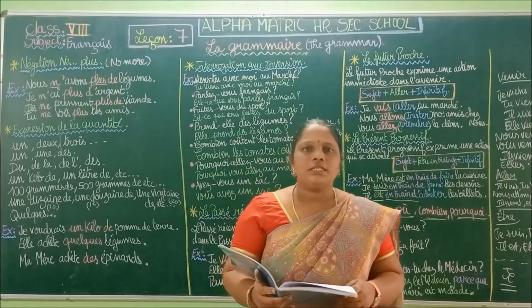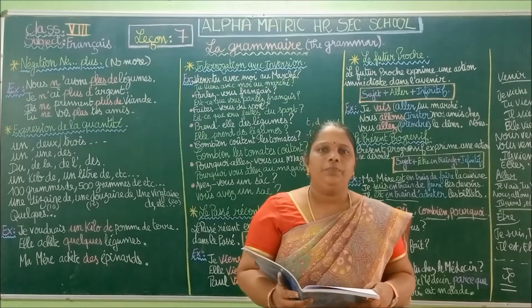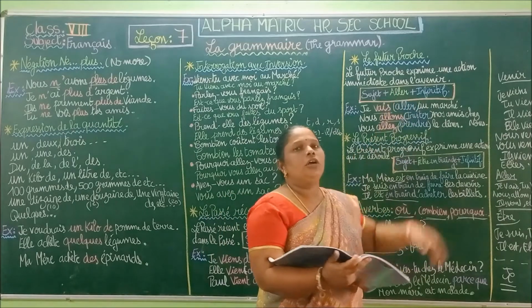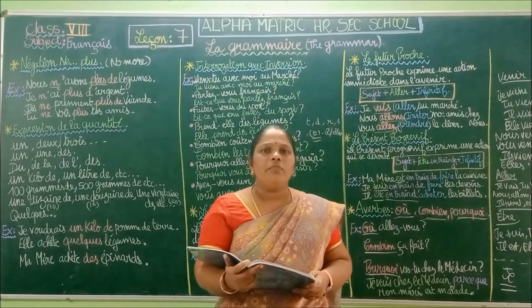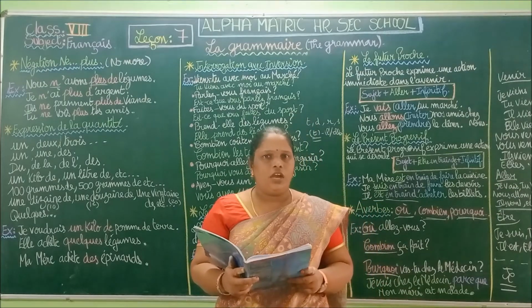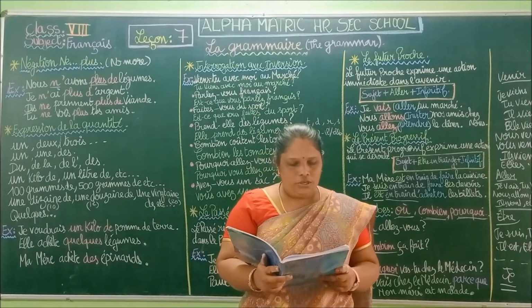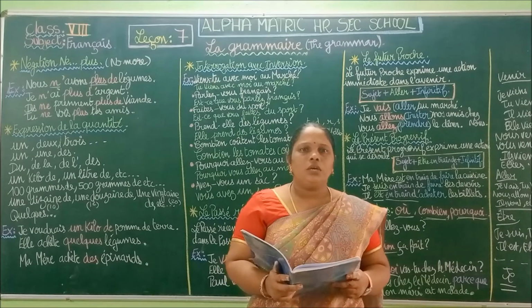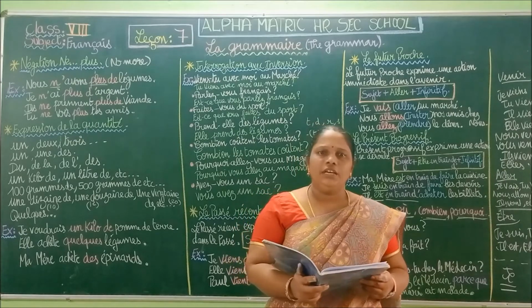Next one, exercise number 13. So in 13 also we are going to use the future proche. You are going to insert the verb aller in present tense where we have to place it. Okay, so I have given you 6 exercises. You are going to have the PDF of these exercises. Okay, and we are going to do the given assignment.